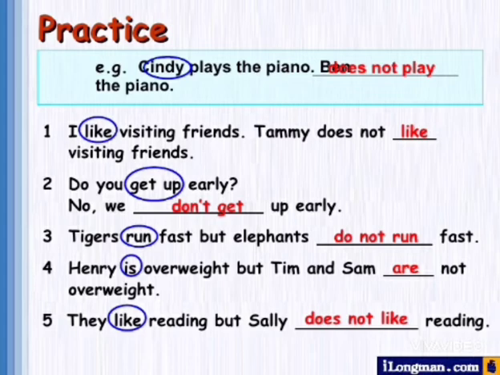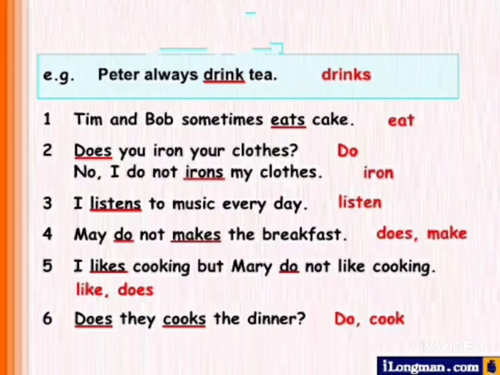Do you get up early? You, second person singular number. No, we don't get up early. Tigers run fast, but elephants do not run fast. Tigers, plural number, that's why run. Elephants, plural number, that's why do not. I hope you can understand. Henry is overweight, but Tim and Sam are not overweight. They like reading, but Sally doesn't like reading. They, plural number, but Sally, third person singular number.